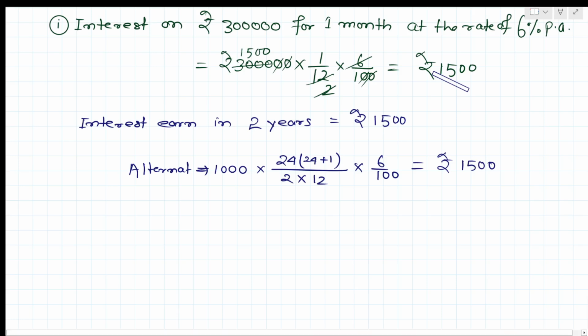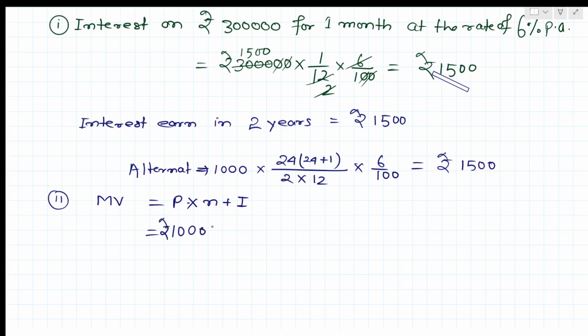Then the second part: we need to find out the maturity value. Maturity value equals P into N plus I. P into N here is 1000 into N, where N equals 24, plus I. Here we are getting rupees 1500.